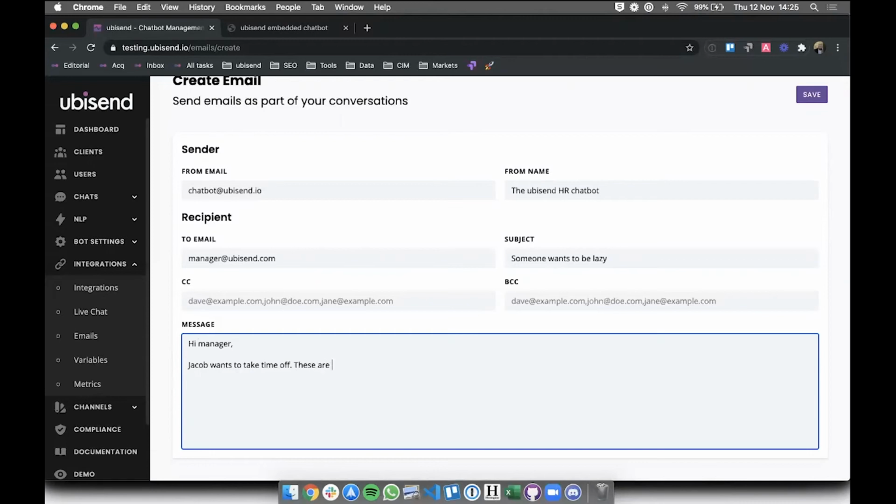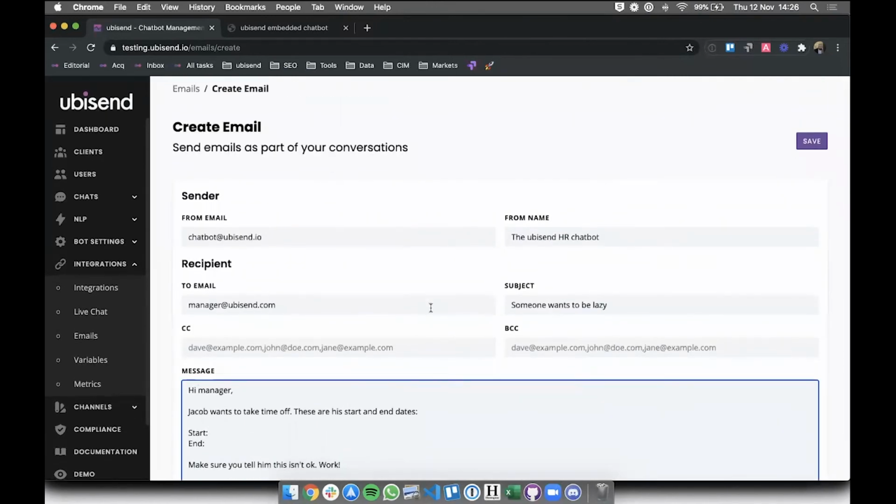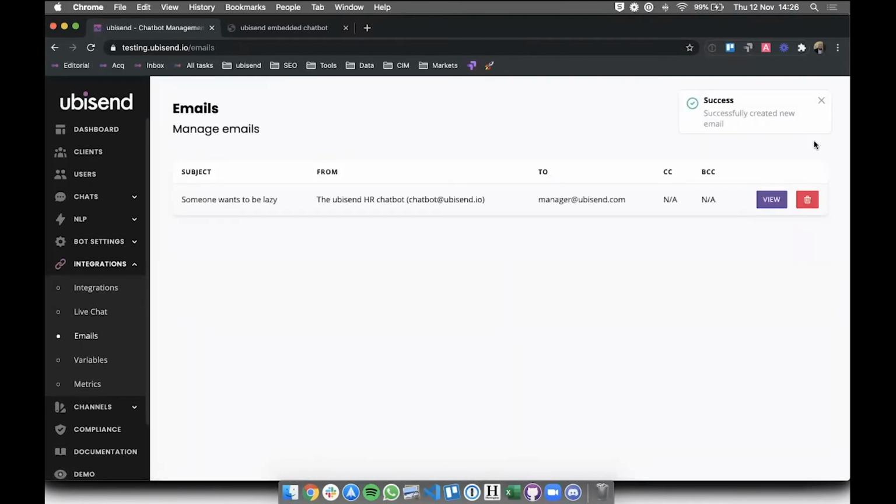These are his start and end dates. Start and end. Make sure you tell him this isn't okay. Okay. Cool. So I've created the email in here. I can save this, and now I have an email in my platform that I can use to send at any point during a conversation.